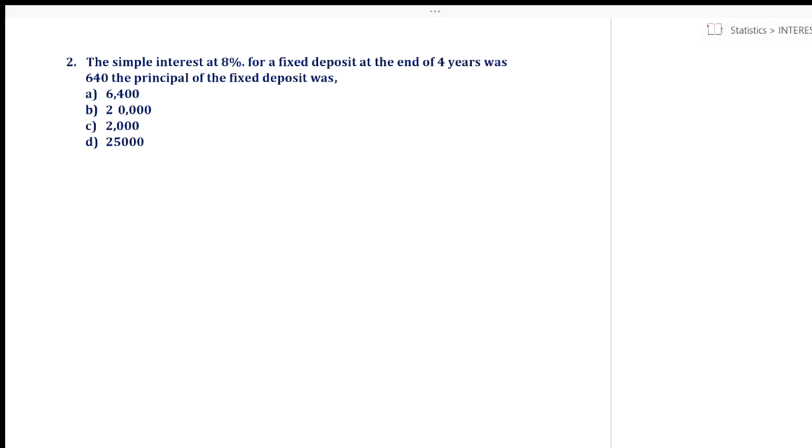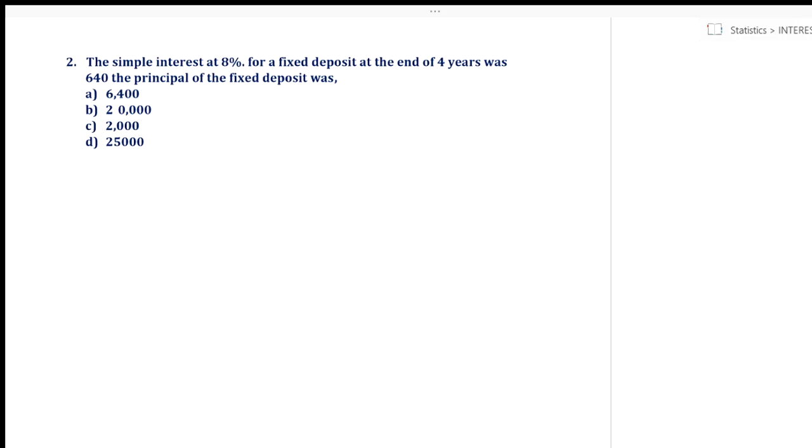Now in this question, it says the simple interest at 8% rate of interest for a fixed deposit at the end of 4 years, the number of years N is also given to us as 4, was rupees 640. So please understand, its simple interest was 640. Then the principal of the fixed deposit was? So what has been asked to find out? Principal.